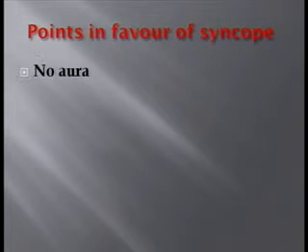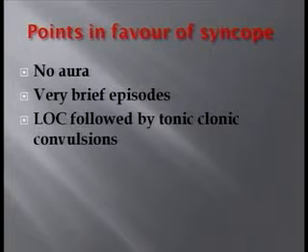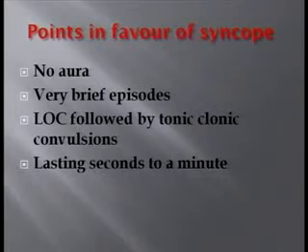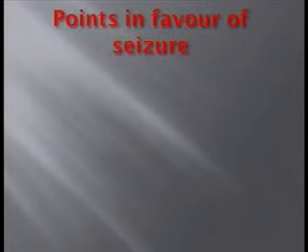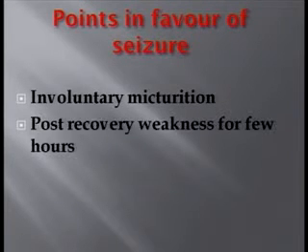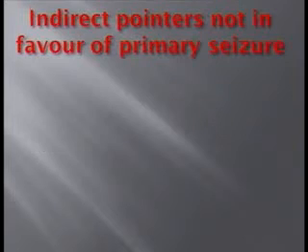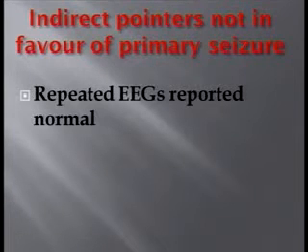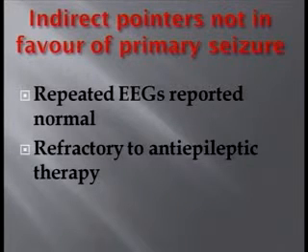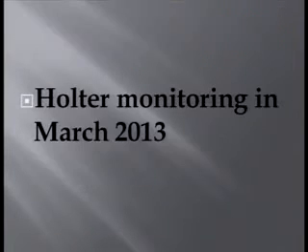Points in favor of syncope: no aura, very brief episodes. Loss of consciousness is followed by convulsions lasting only a few seconds to a minute. Prompt recovery. These are points in favor of a syncope. What are the points in favor of seizure? Involuntary micturition, post-recovery prolonged weakness. These are points favoring seizure. What are the indirect pointers not in favor of a primary seizure disorder? Repeated EEGs were reported normal, but interictal EEGs are known to be normal. Refractory to anti-epileptic therapy is again an indirect pointer that this may not be seizure and it could be syncope.